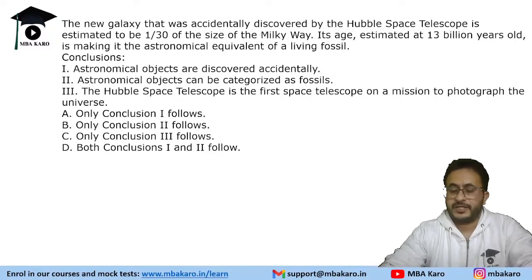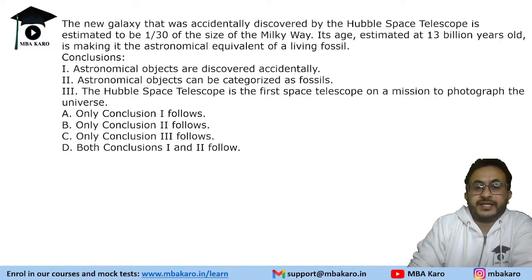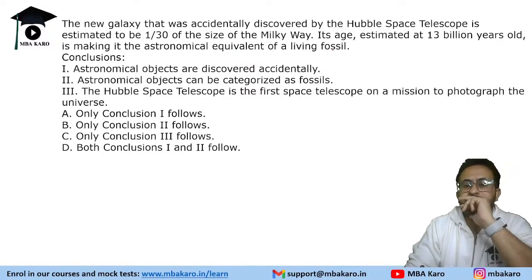So let's see this question. Which of the following conclusions follows? A new galaxy accidentally discovered by the Hubble Space Telescope is estimated to be 1/30th of the size of the Milky Way. Its age, estimated at 13 billion years, makes it the astronomical equivalent of a living fossil.